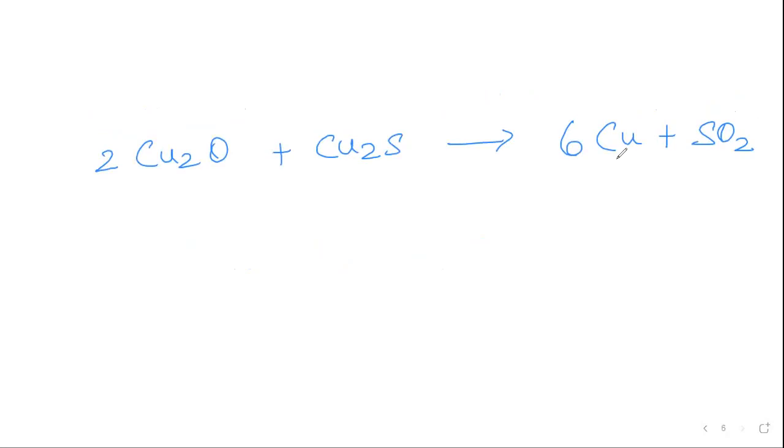If I need 100% pure copper, then I have to go for the process of electrolytic refining, which we'll see in the coming videos. So this is the process of smelting, and these are the reactions that take place during the extraction of iron and copper. Hope you have understood the concept. Thank you.